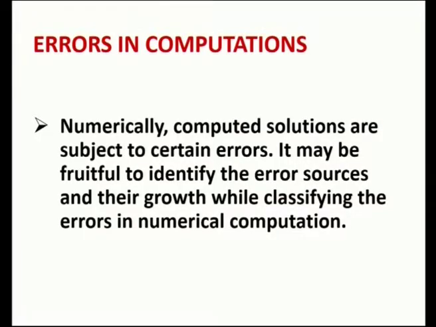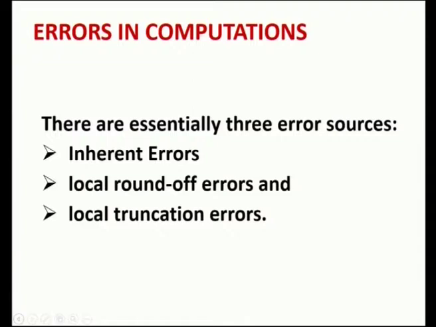It should not build one upon the other. So their growth while classifying the errors in numerical computation has to be identified. So there are three essential error sources: inherent errors, local round off errors, and local truncation errors.